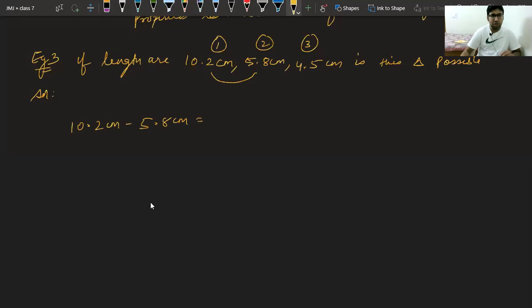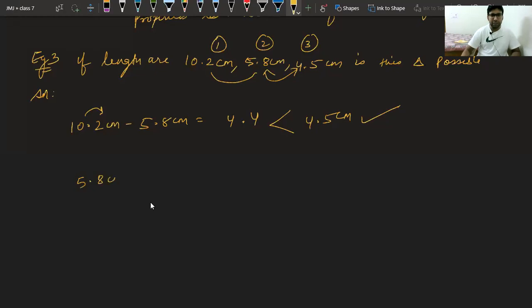Let us check. Do it properly. If you carry, it becomes 12. 12 minus 8 is 4, and 9 minus 5 is 4. So 4.4, and you can observe it is less than the third side, which is 4.5 centimeter. So first is okay. Now let's check with the second and third.